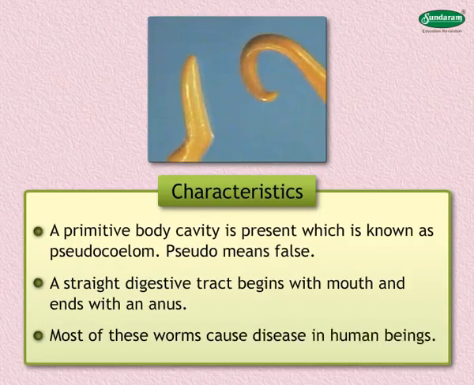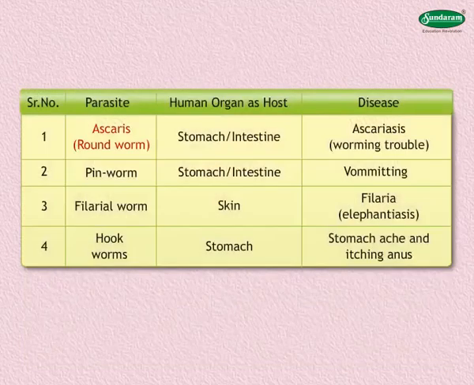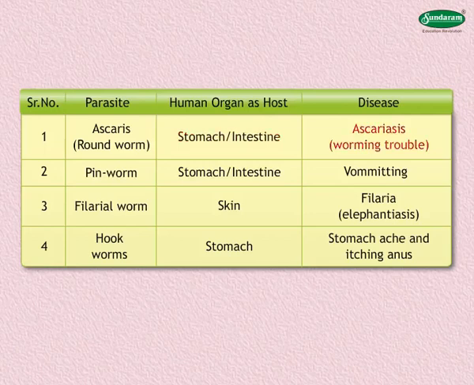Now, let us see an example of an organism belonging to phylum Nemathelminthes. Ascaris or roundworm is a parasite that is generally found in the stomach or intestine of the infected person and causes a disease, ascariasis or worming trouble. Pinworm is a parasite that is commonly found in the stomach or intestine of the infected person and causes vomiting.